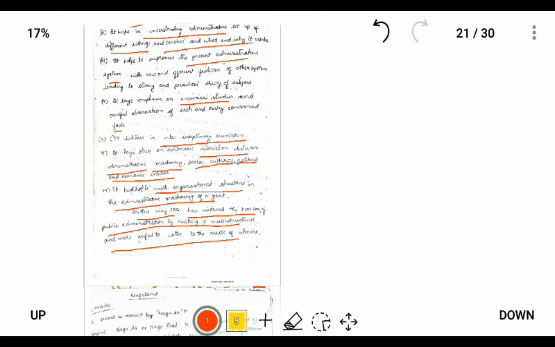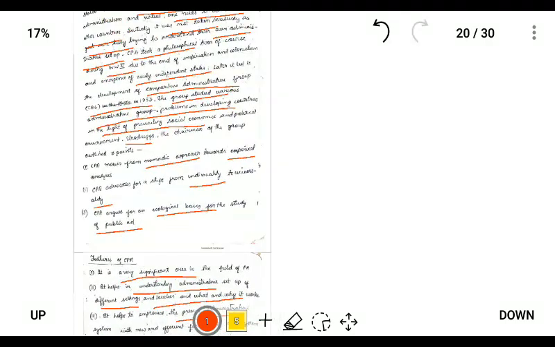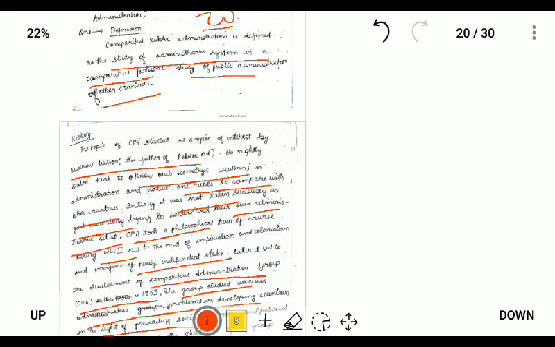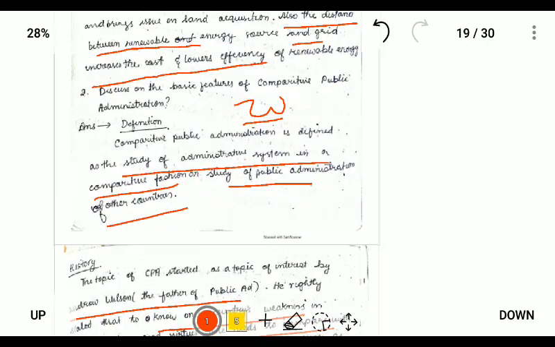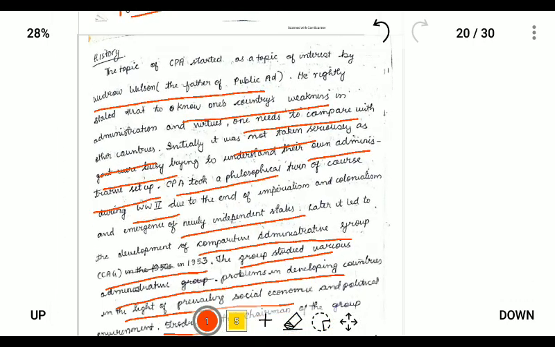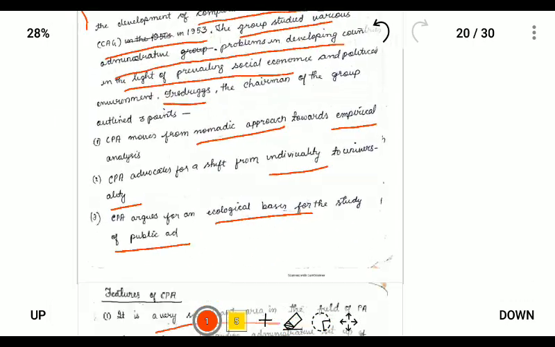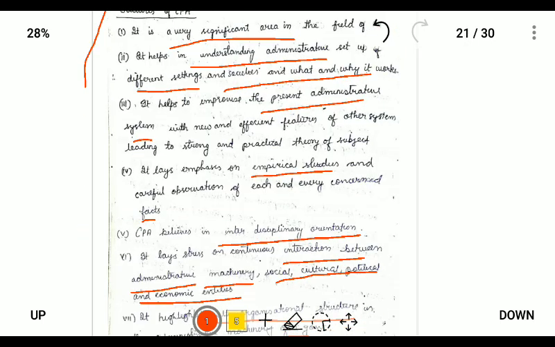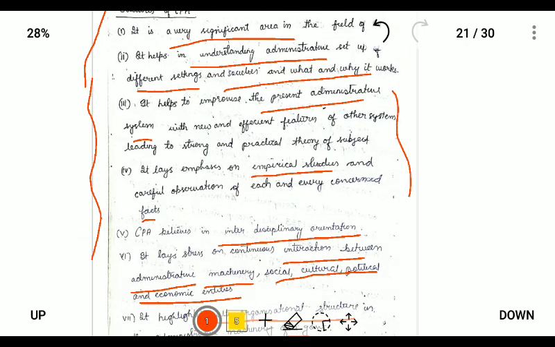So for the 20 marks question on comparative public administration, you can write first the introduction, then explain the history, then explain the functions, and the features or functions. You can guarantee at least 15 to 20 marks from this question.